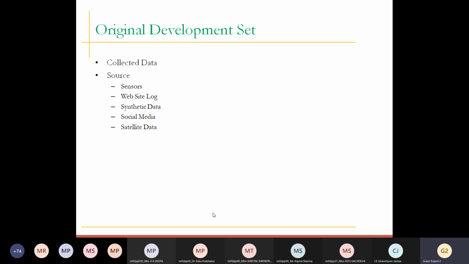But when we talk about the raw format, the data we collect comes from various sources. If we look deeply, the data can come from sensors, website logs, synthetic data can also be generated, social media, satellite data, some healthcare data. That kind of data can be summarized and formulated in such a way that it can be applied to our machine learning model.